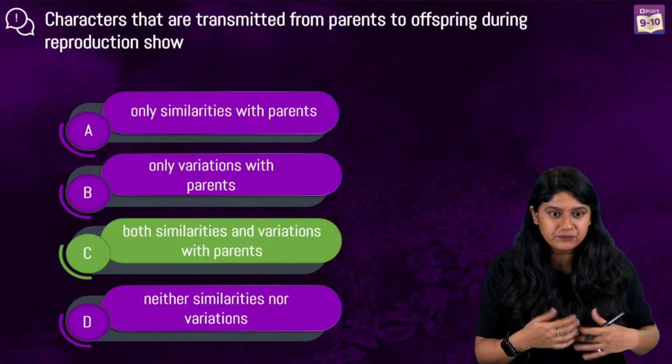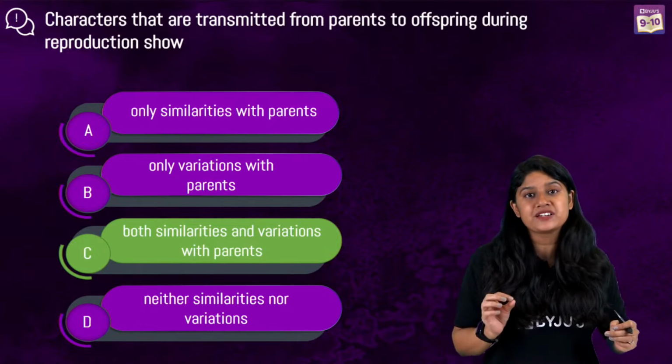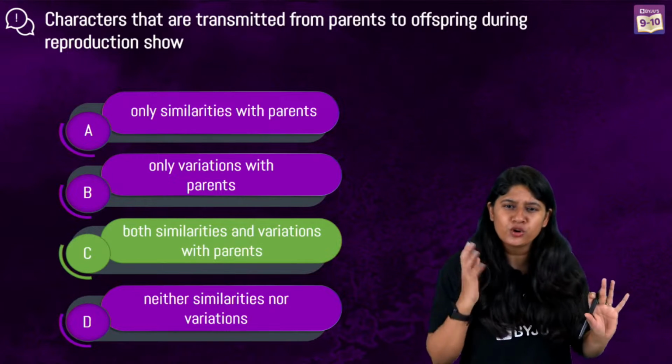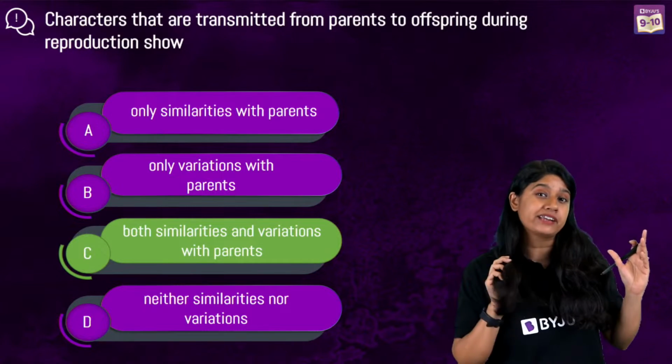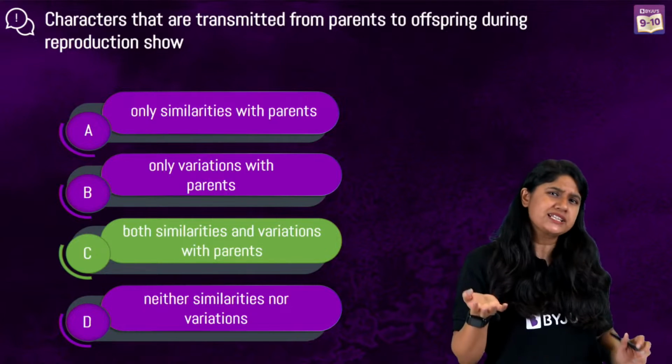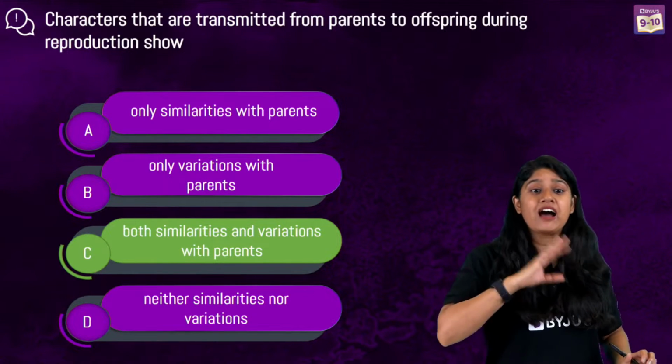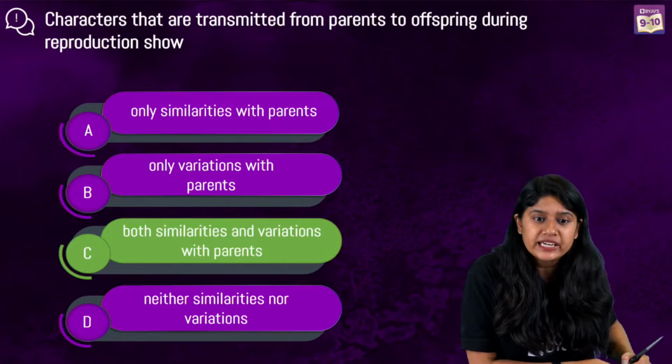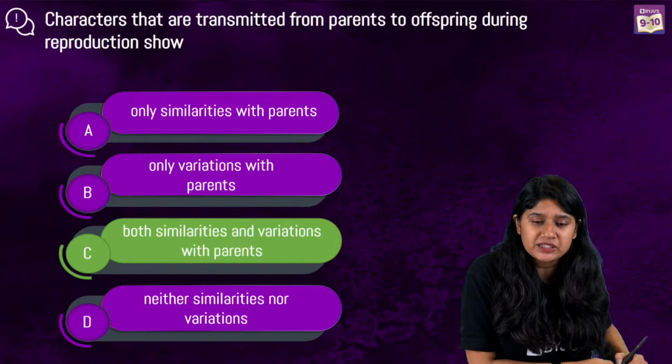Look at us, right? We do have a little bit of similarity to our parents, right? Maybe our nose, eye color, skin color, hair texture, hair color, etc. matches our parents. But we are not exactly a copy of our parents, right? So we'll have both. Ma'am, I didn't understand similarities and variation, please explain.